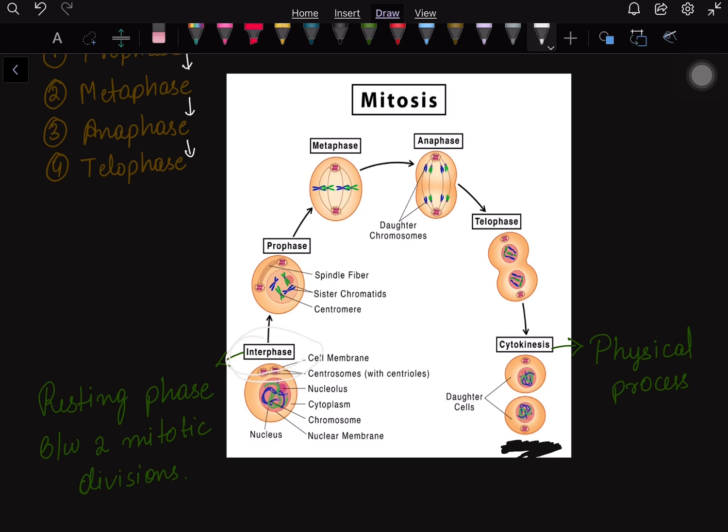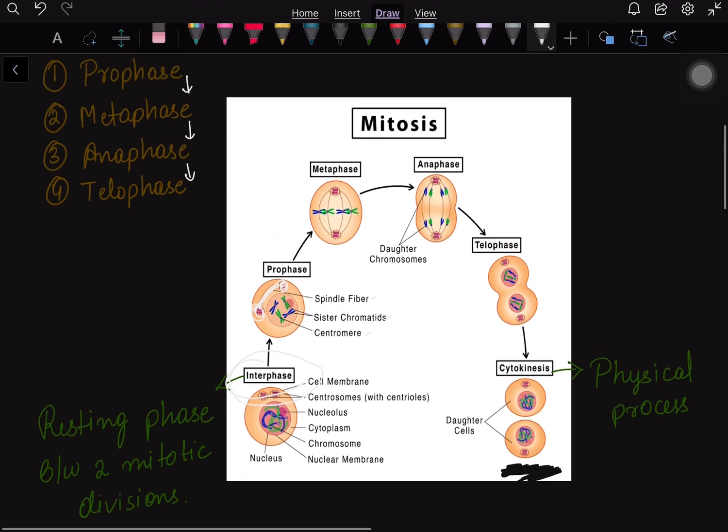Prophase consists of spindle fibers, sister chromatids and centromere. Here what happens is the nuclear envelope breaks down, then the centrioles migrate to the opposite poles, the spindle fibers grow from the centrioles, and the chromatin undergoes condensation. Then after all these, there is the next process, that is metaphase.